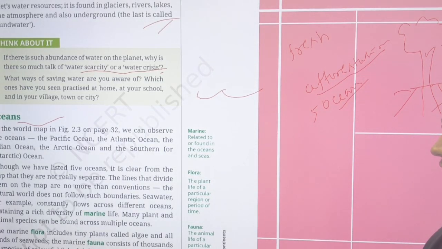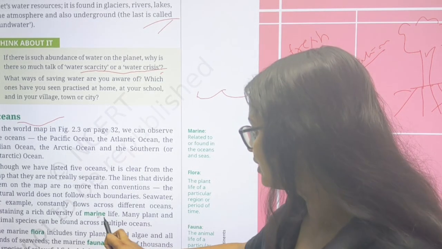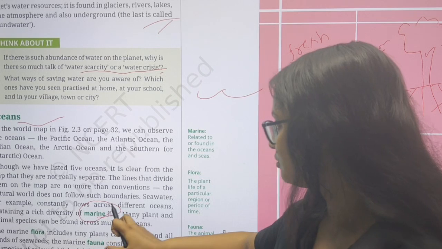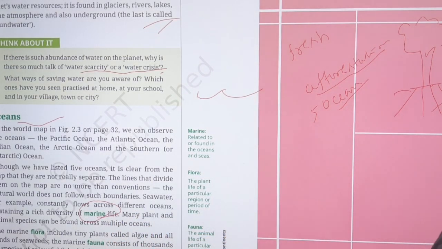And that's the thing. The marine life is associated with the oceans also. Flora means plants, and fauna means animals.